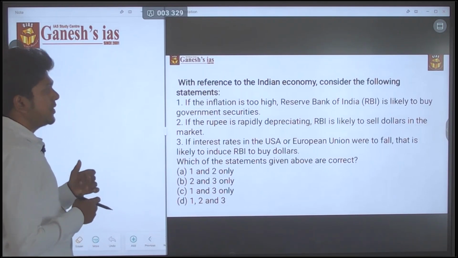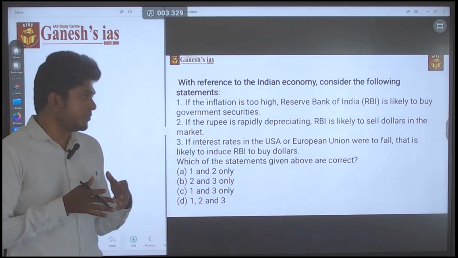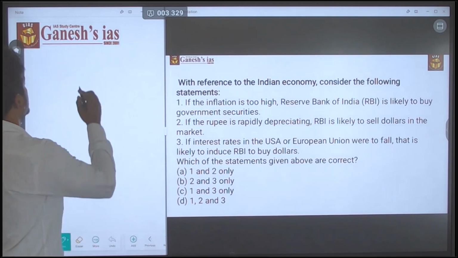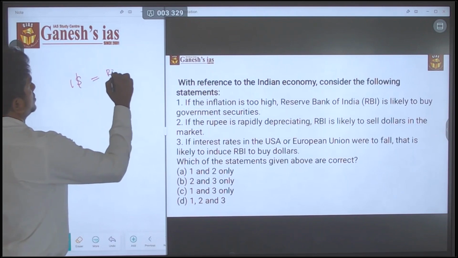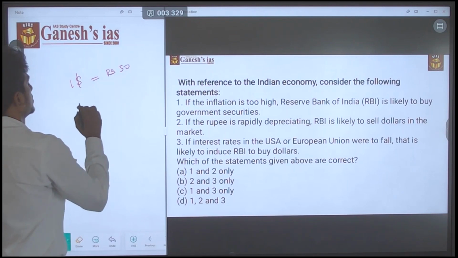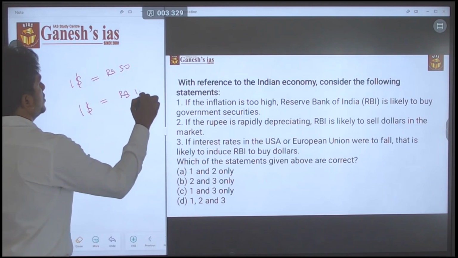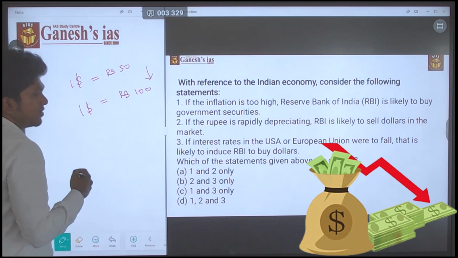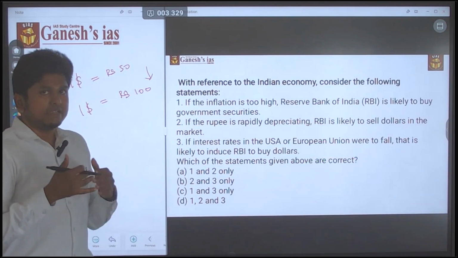If the rupee is rapidly depreciating, the RBI is likely to sell the dollar in the market. What is meant by depreciation? $1 is equal to 50 rupees, and that becomes $1 is equal to 100 rupees. That is called depreciation. The value of the domestic currency is decreasing.